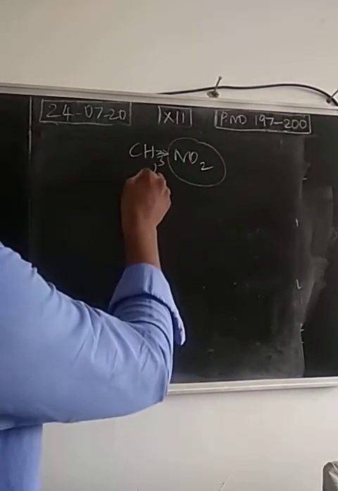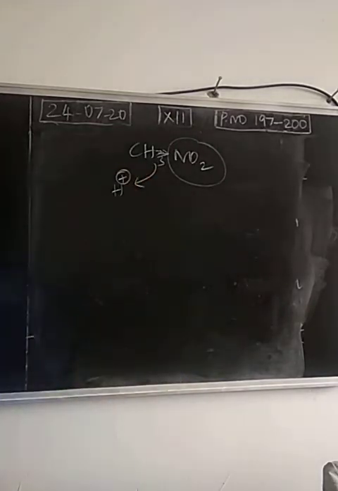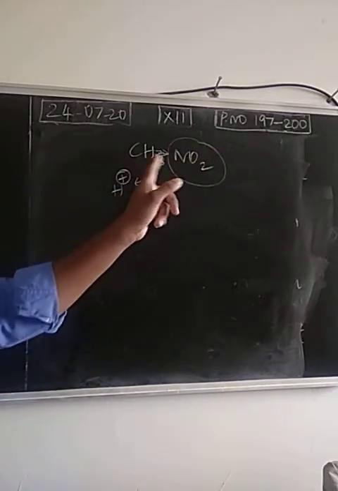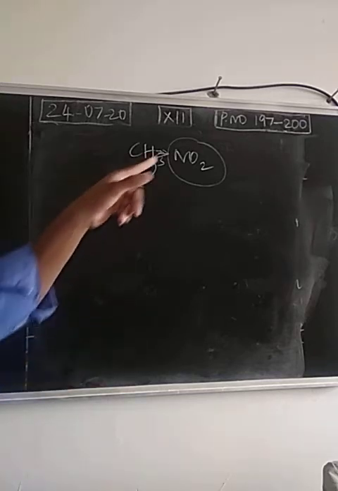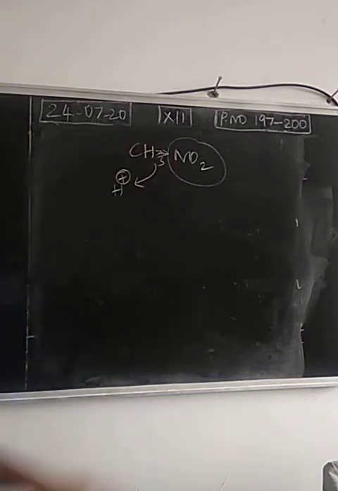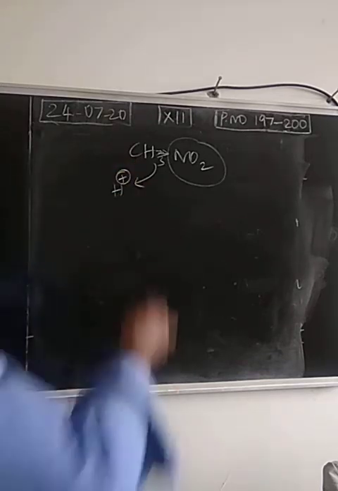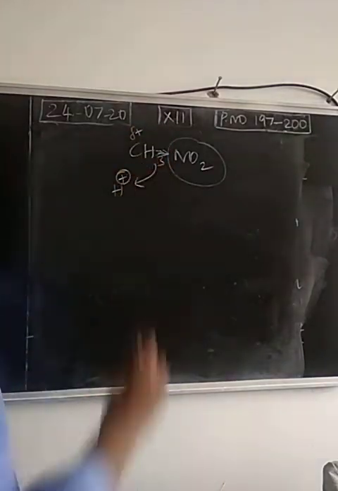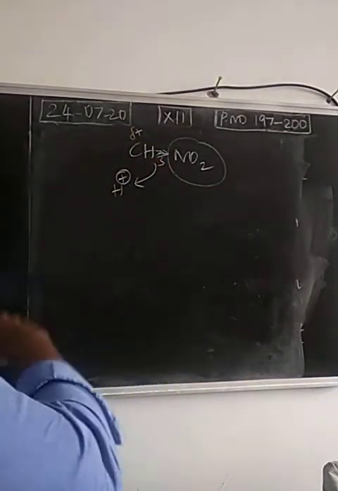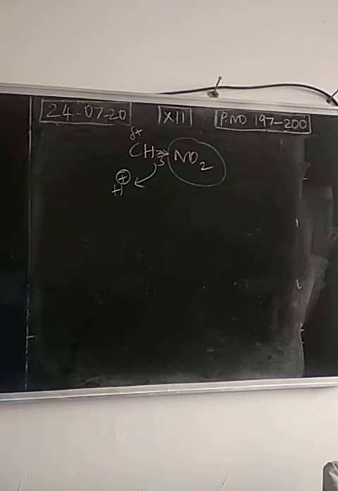Hydrogen can easily leave as H+, which will act as an acid. The substance that provides H+ ion is called an acid. So due to more electronegativity on this side, this is an electron withdrawing group. Electron density is decreased here, so hydrogen can give its bonded pair of electrons to the carbon, which gets a slightly positive charge. To balance that, hydrogen gives the bonded pair of electrons to carbon, leaving as H+. So this is responsible for the acidic property of nitro compounds.